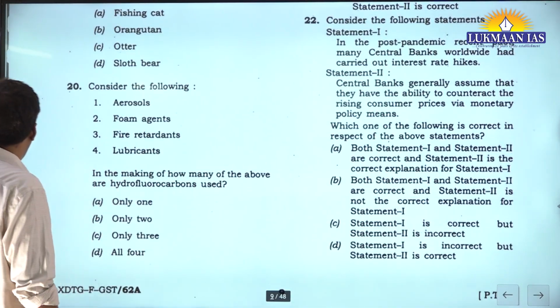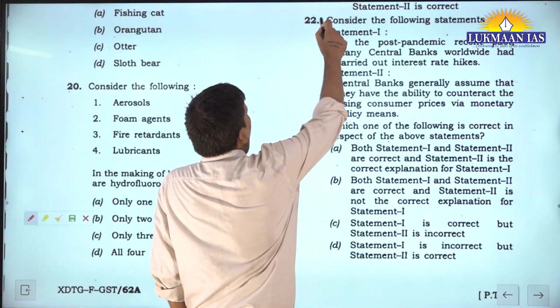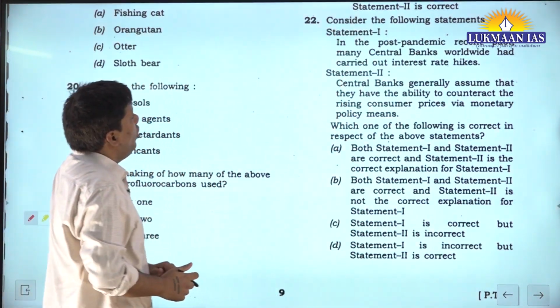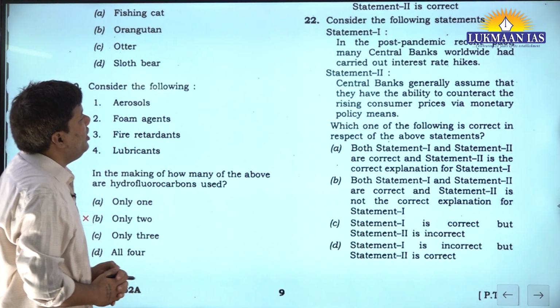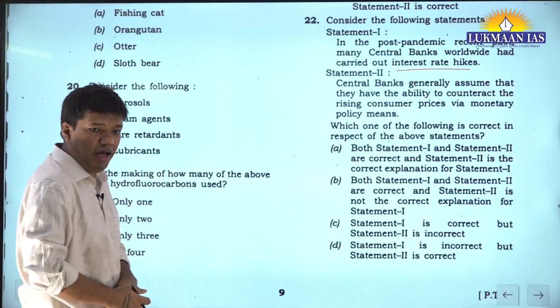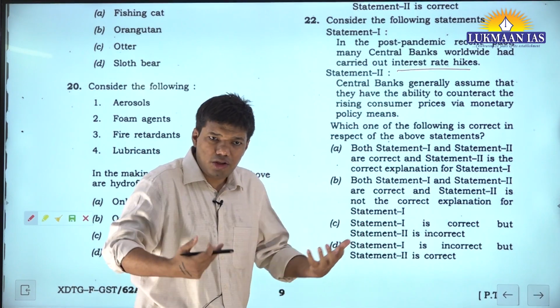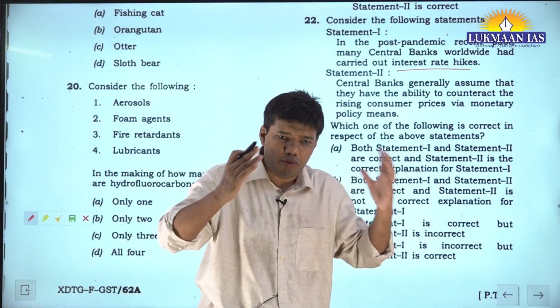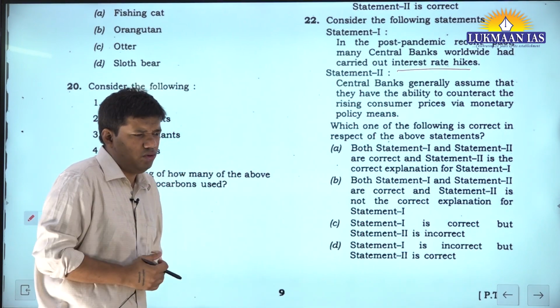Now see this question. This question is very simple. Consider the following statement. In the post-pandemic recent past, many central banks worldwide have carried out interest rate hikes. Okay, interest rate hike is there. Now this is an observation. Let's say you are an aspirant. You have to observe what is happening, and how this observation will come. It can come two ways.